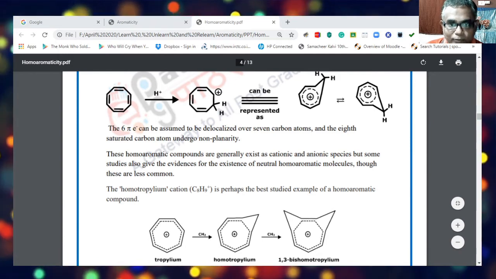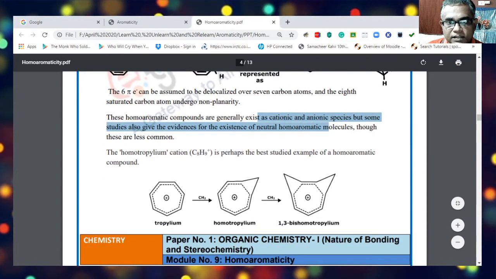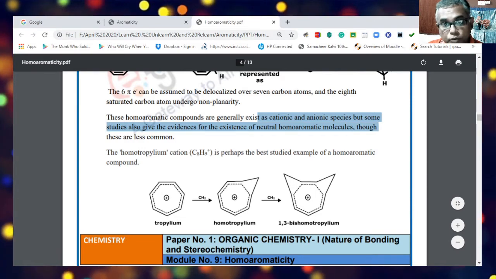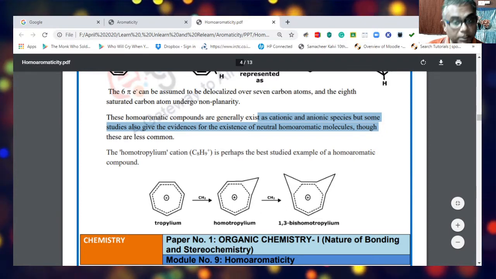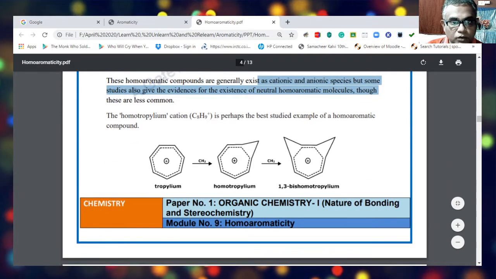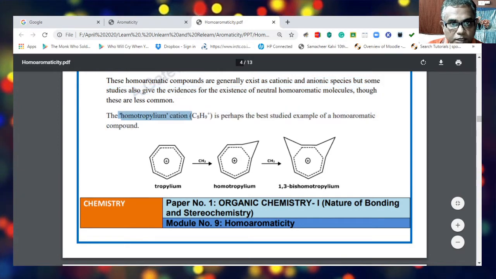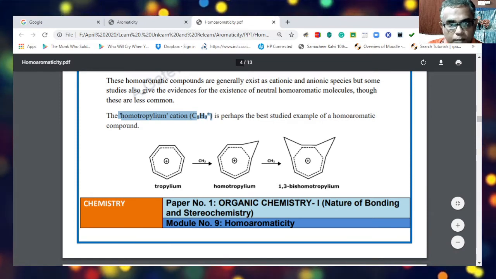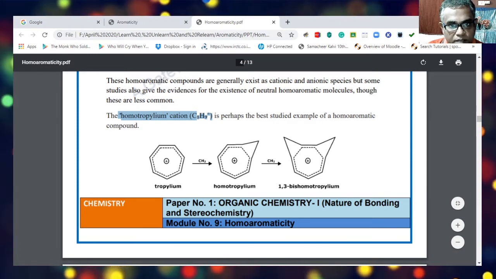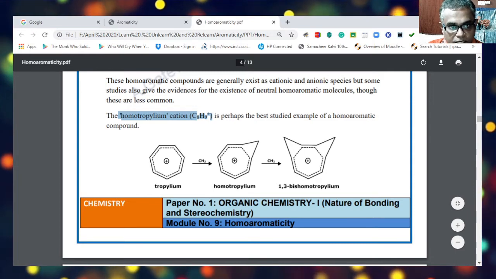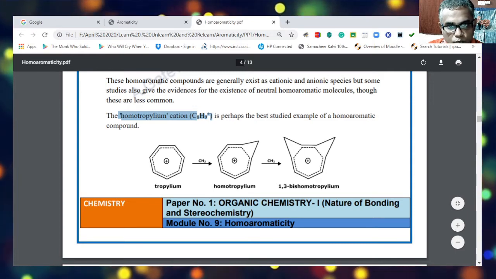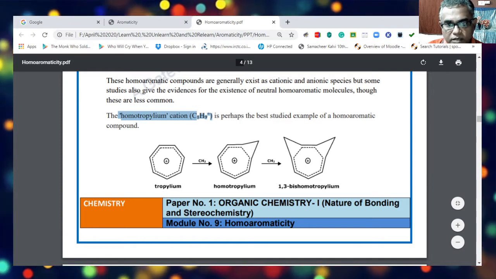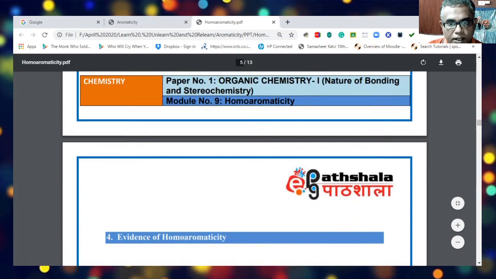These types of homoaromatic systems can exist as cationic and anionic species, but some studies also give evidence for the existence of neutral homoaromatic molecules, though they are less common. The best studied example is the homotropylium cation, C8H9 plus. If we add a CH2 group to the tropylium ion, it becomes a homotropylium ion, and with the addition of one more CH2, it becomes the 1,3-bishomotropylium ion.